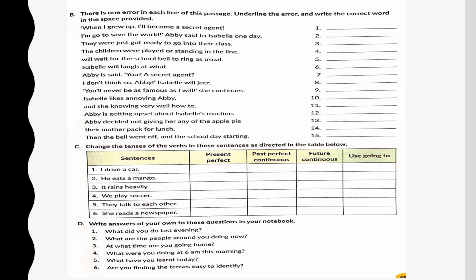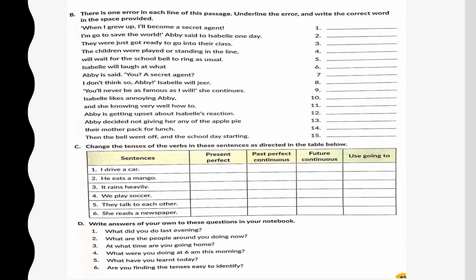Okay, present perfect. I have driven a car. Past perfect continuous, I had been driving a car. Future continuous, I will be driving a car. And by using going to, I am going to drive a car.